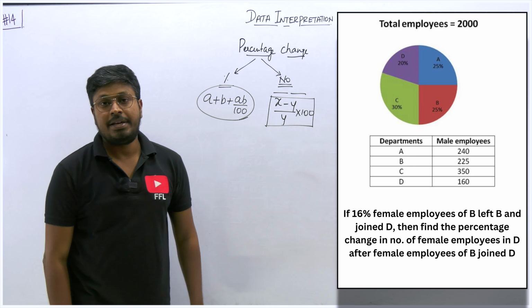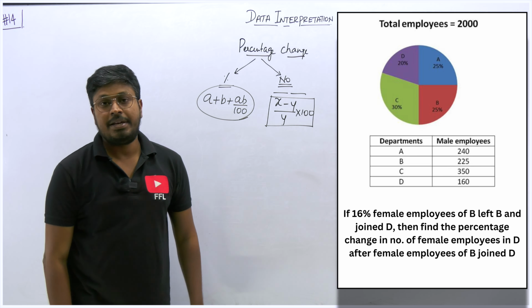Now out of this 500, how many males are there? How many females are there? So B has 225, so 225 will be the total number of males. The remaining 275 will be the total number of females here. Out of this total 275 females, 16% of females have left. So find what is 16% of 275. We can cancel this on 25 table, this will be 4 times. 4 times 125 is 44. So 44 will be the total number of female employees who left department B and joined D.